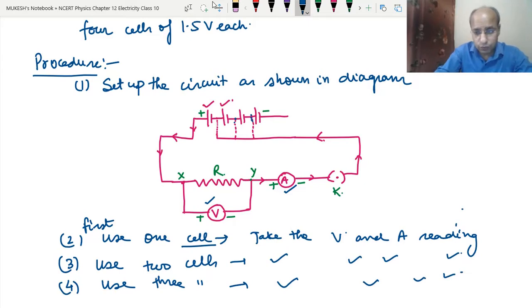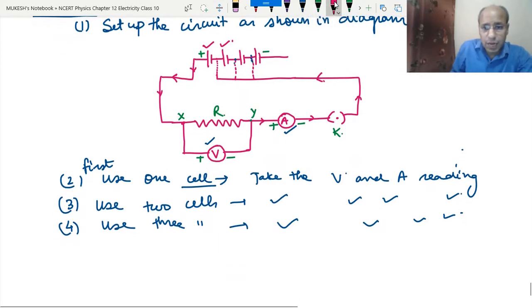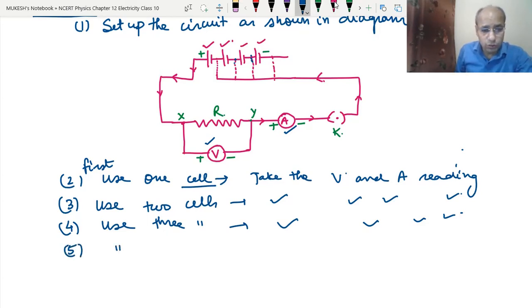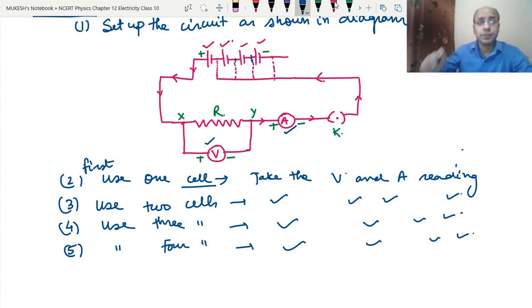Okay, now we will use all four cells. See, now we are using all four cells: 1, 2, 3 and 4. Now use four cells and take the corresponding V and A readings. Clear? So what we have done is we first used one cell, then two, then three, then four cells. As the number of cells changes, the potential difference changes, so the current also changes, and we will take the corresponding values of V and A from the voltmeter and ammeter.